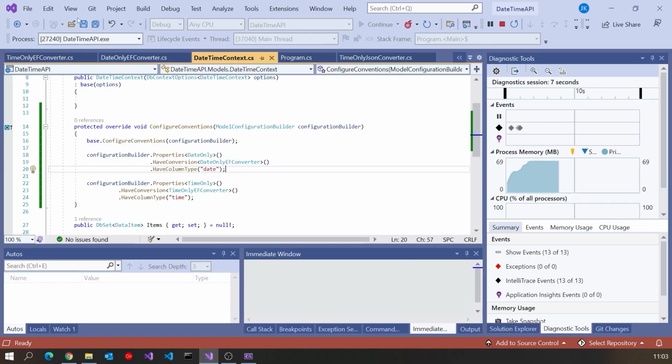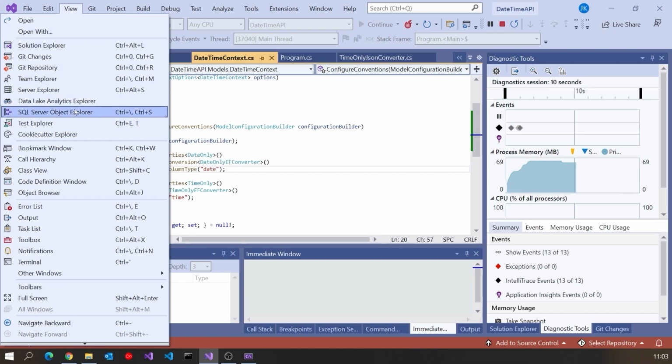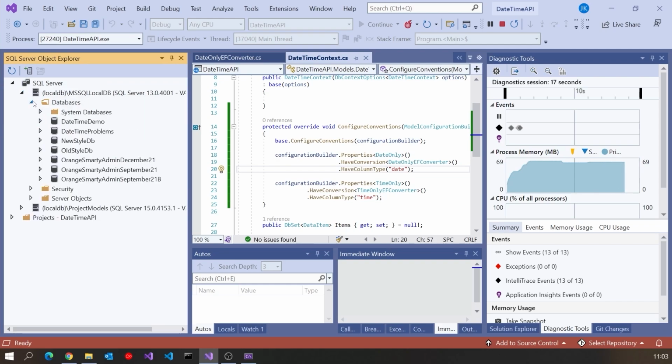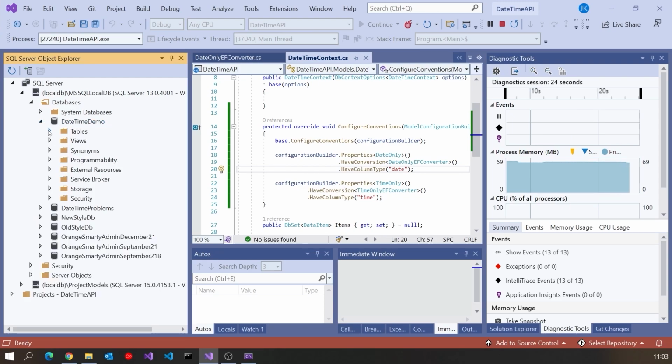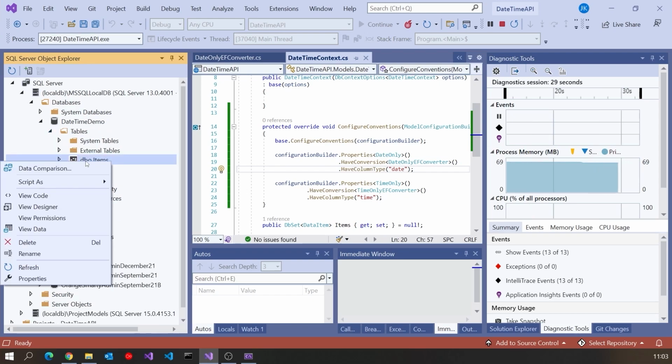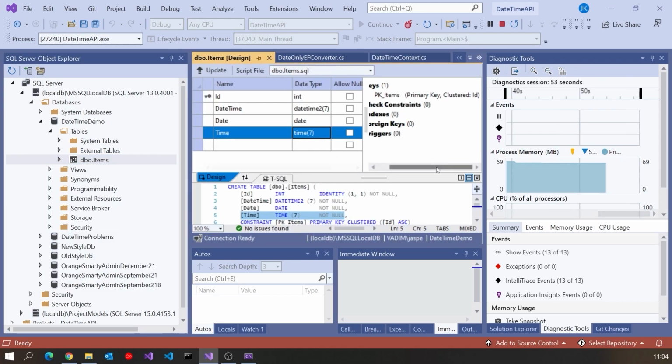If we just take a quick look in here using the SQL Server Object Explorer, and let's look in our local DB, there's databases, and there's date time demo, that's the one that just got created. And if we look in there, we can see we've got, for the tables, we've got our dbo.items, and if we look at the design of that, then we can see that our date time has just been set up as a date time 2, that's the default, but our date is a date, and our time is a time 7. So you can see that that's worked, it's got the appropriate types in there.